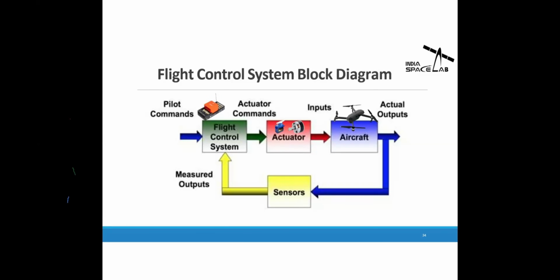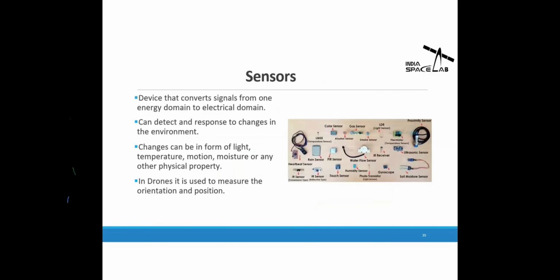Now let's talk about the sensors. In drones, there are multiple types of sensors used, like accelerometer, barometer, magnetometer, compass, color sensor, GPS, LiDAR, sonar sensor, and temperature sensor. These are all sensors that can be used in drones. But there are specific sensors without which the drone will not fly. The first one is the accelerometer.